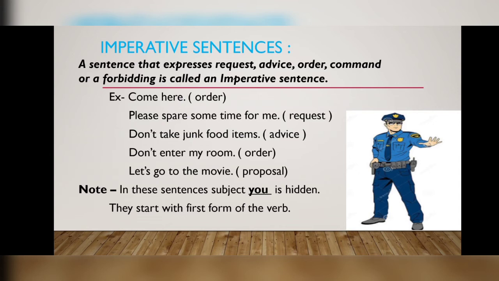Note, in these sentences the subject you is hidden. We must know, if someone asks you whether there is no subject in an imperative sentence, that yes, it has a subject and it is hidden, that is you. And these sentences start with the first form of the verb, like go there, come here.